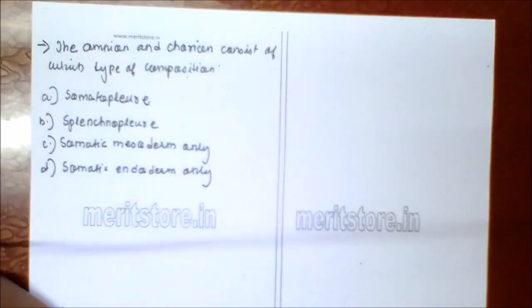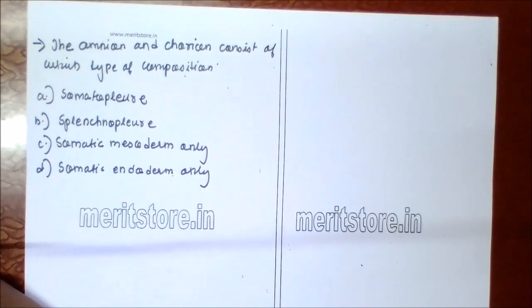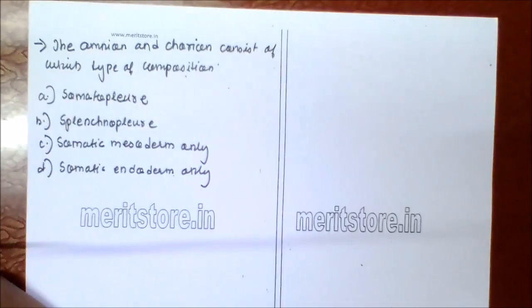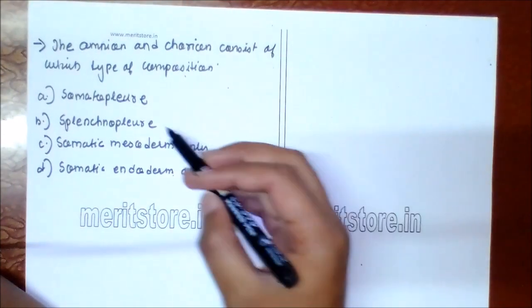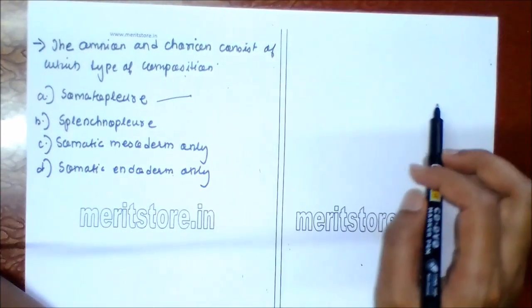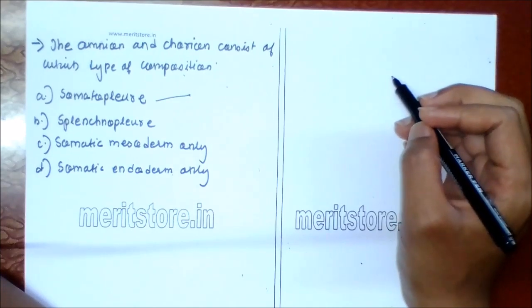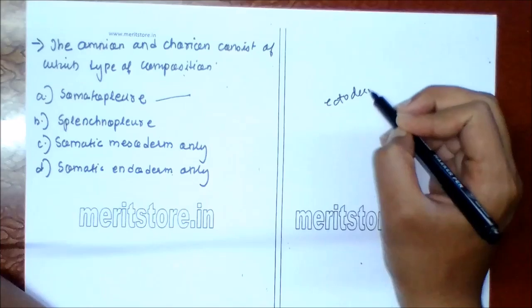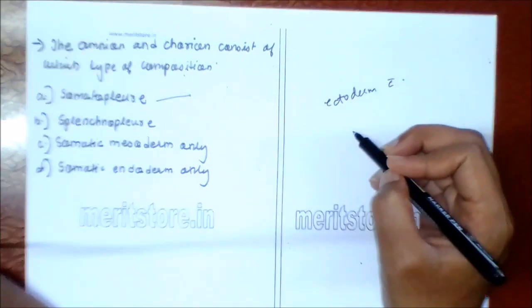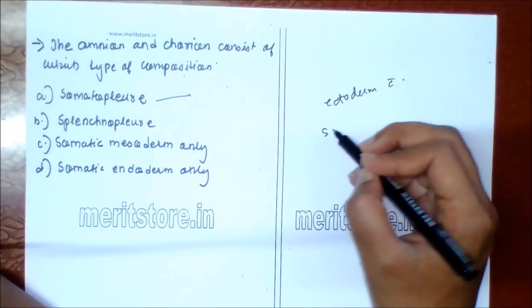The amnion and chorion consist of which type of composition? A. Somatopleure, B. Splanchnopleure, C. Somatic mesoderm only, D. Somatic endoderm only. Somatopleure is a double layered tissue formed by fusion of ectoderm with somatic or outer layer of mesoderm.